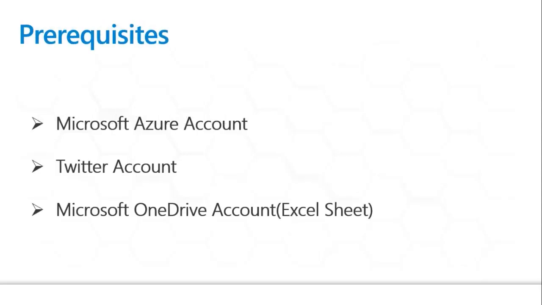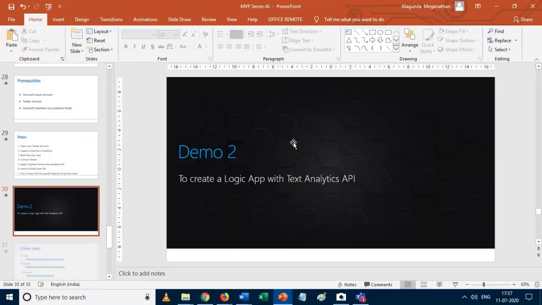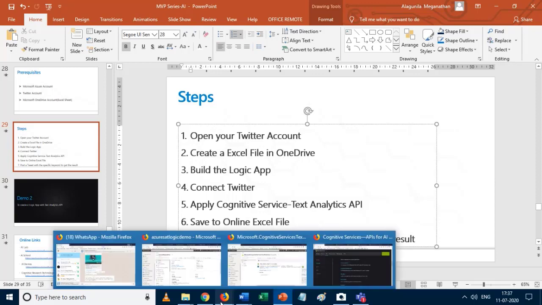To do that, we need some prerequisites. For that, we need an Azure account, a Twitter account, and then a OneDrive account. In the OneDrive account, we need an Excel sheet. Okay, so I switch over to the browser. So these are the steps. First, I open my Twitter account, and then I need to create an Excel file in the OneDrive.